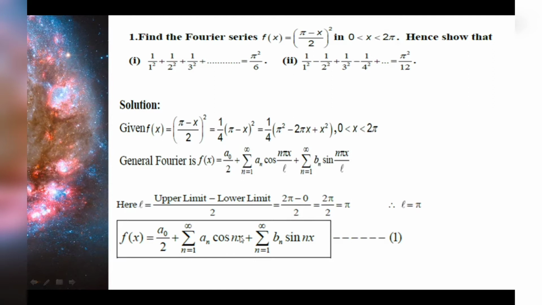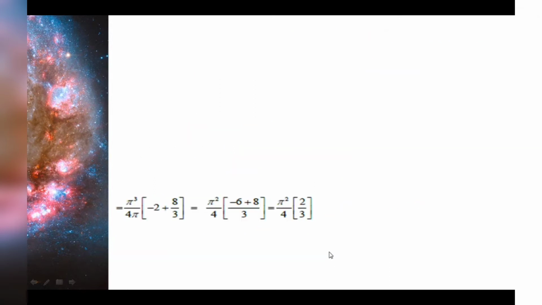So in this case, the general Fourier series f of x will become a0 by 2 plus summation n equal to 1 to infinity an cos n pi x by pi. So pi and pi will get cancelled, and this will become cos nx. Similarly, we will get it for sin nx also. Now we have to find the value of a0.